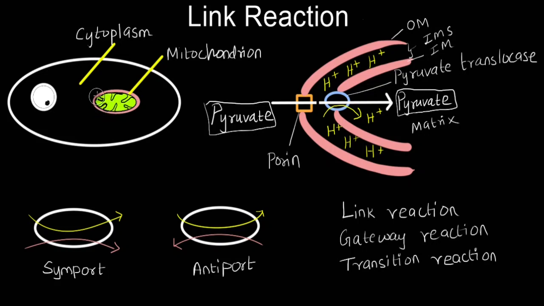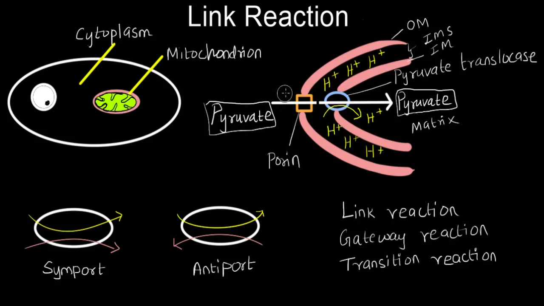Now we should know how it passes through the membranes of mitochondria. This line represents outer membrane, this represents inner membrane. The space between the two membranes represents intermembrane space. This region within the mitochondria represents matrix, and the region outside the mitochondria represents cytoplasm.